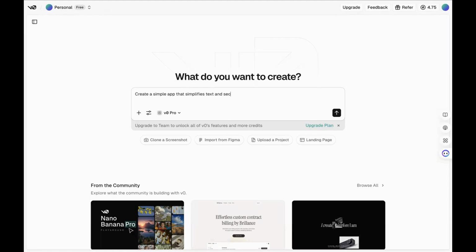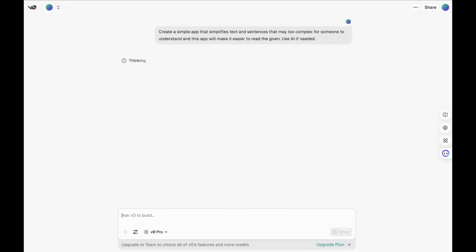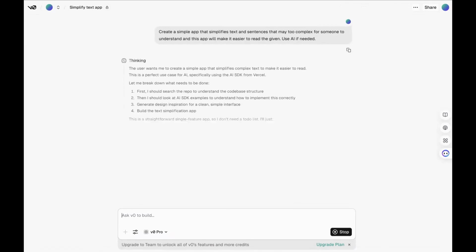Because a lot of times it might be difficult, especially with these new applications, to find what we're looking for. So we start, and now we ask for it to be generated.